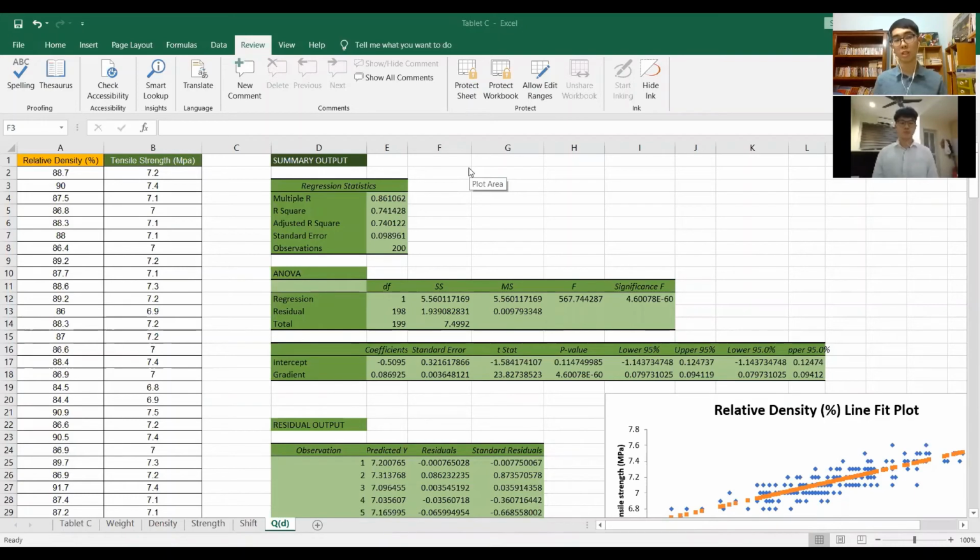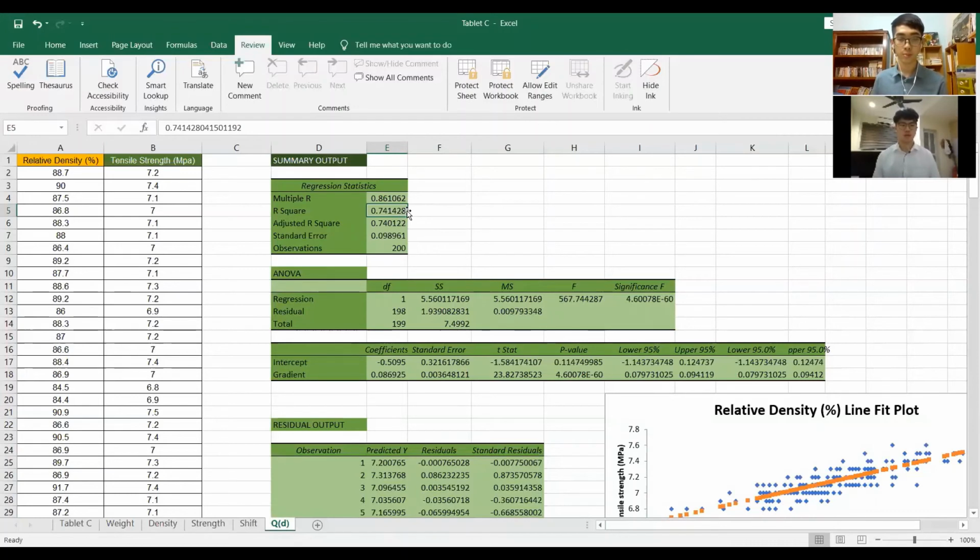Studies have shown that tensile strength depends on relative density. This is the summary output that we have produced for the regression. First, we'll take a look at the regression statistics. We can directly obtain the coefficient of the relationship between tensile strength and relative density, which is multiple R of 0.86, equal to the square root of R squared, the square root of 0.74.